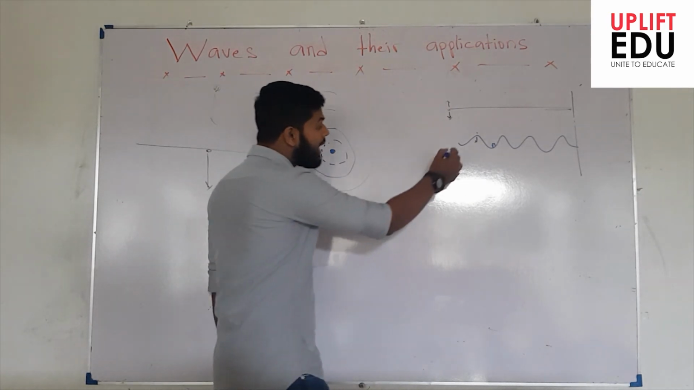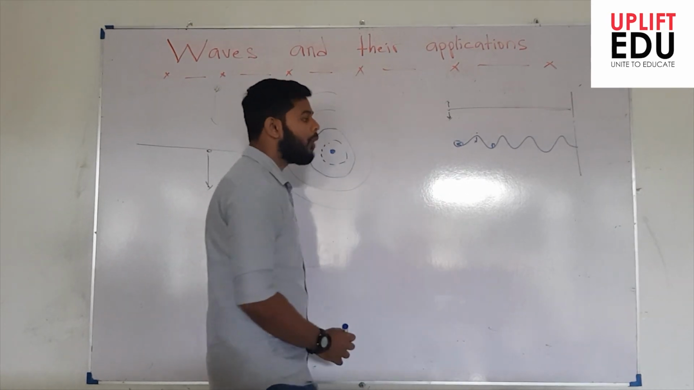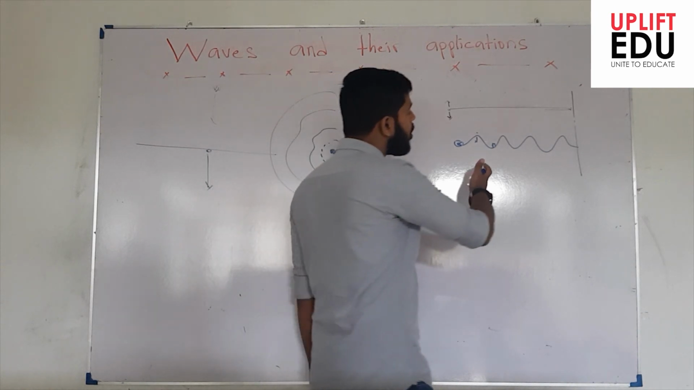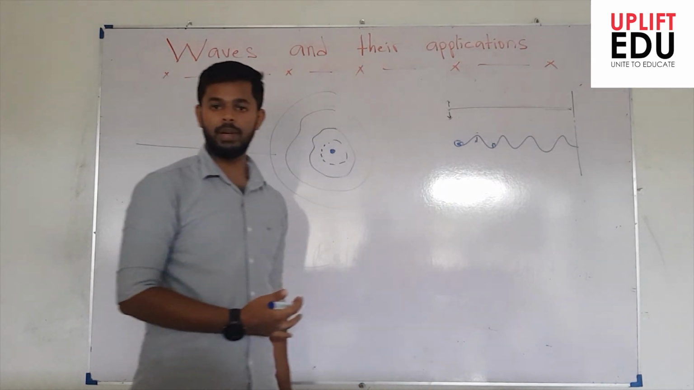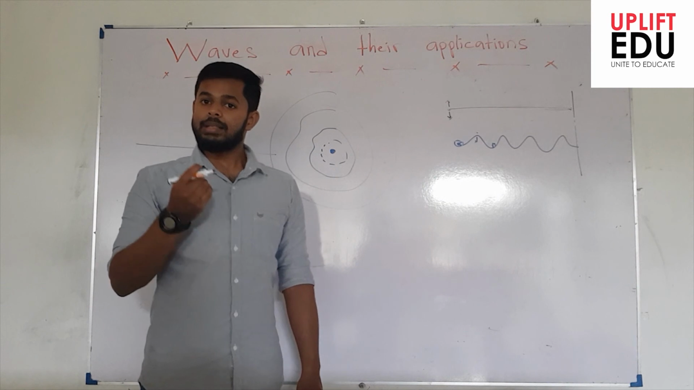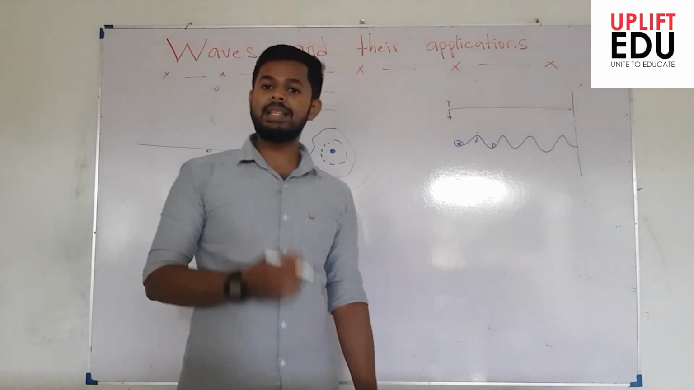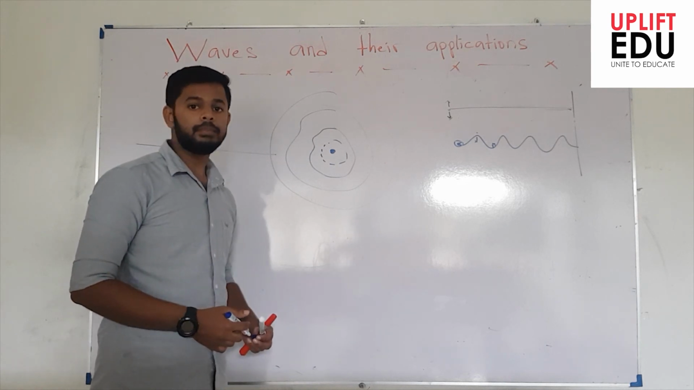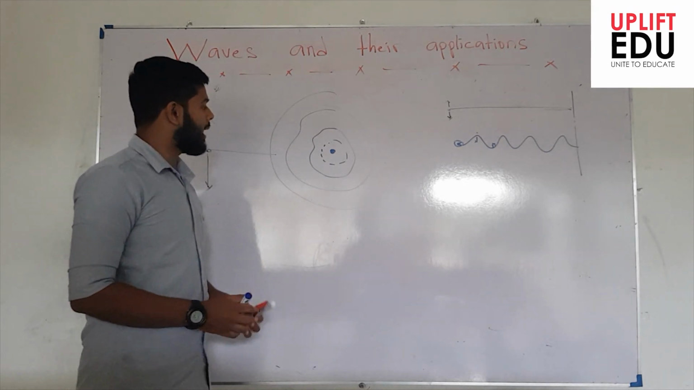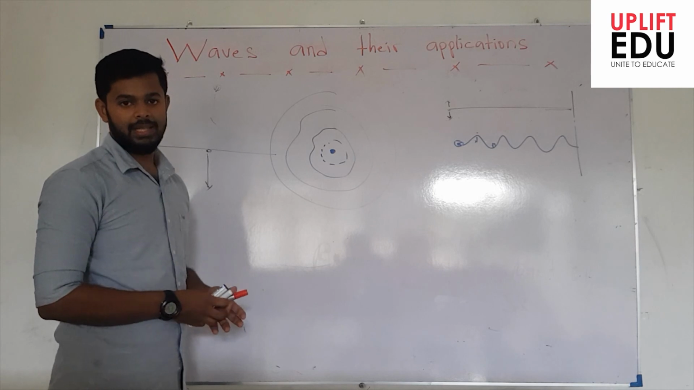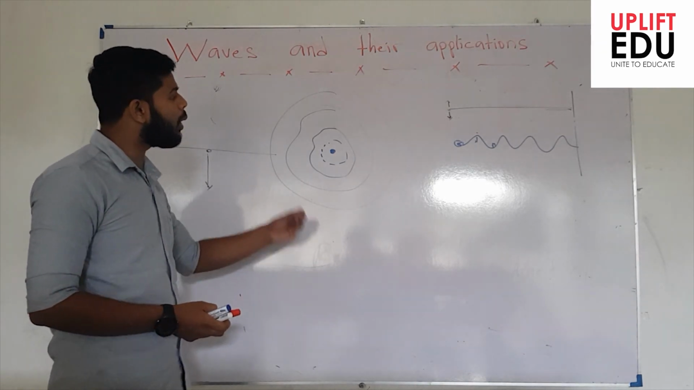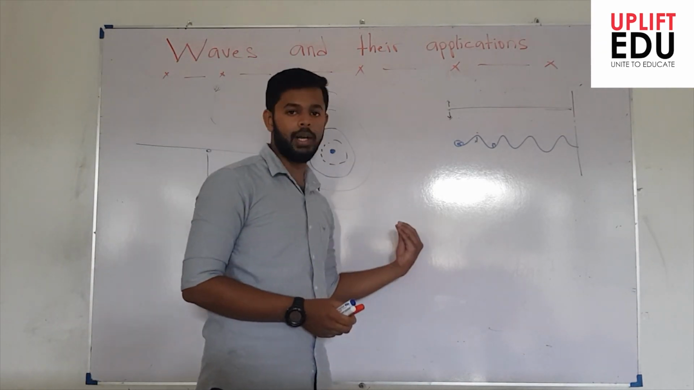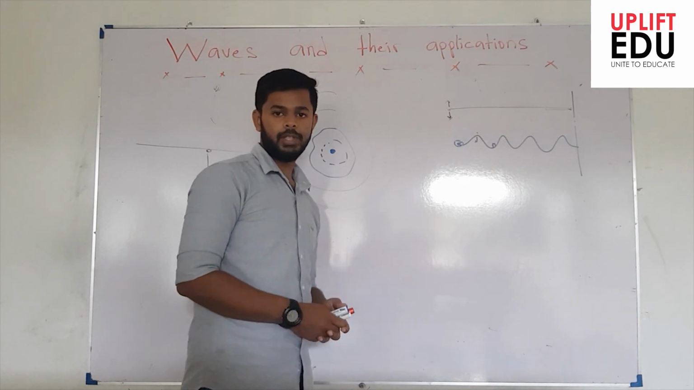That means I give a small disturbance only at one point, and I observe that it has caused a disturbance throughout the rope. We call this the propagation of a disturbance, and we call this a wave. Is that clear? So now we understand what a wave is: a wave is the propagation of a disturbance caused at one point to another point.